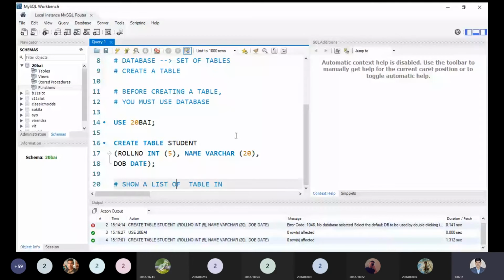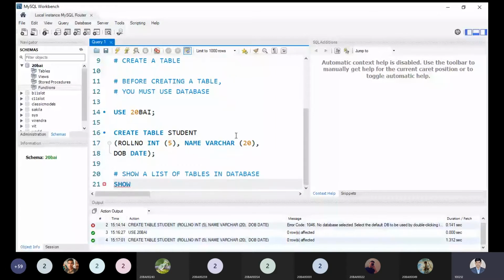How many tables do you have in a database? That is a question anyone can ask you. So there is a simple syntax. Just write SHOW, which is a keyword, and then write TABLES. When I write SHOW TABLES, what happened? I'm able to see the list of the tables which are inside our database.